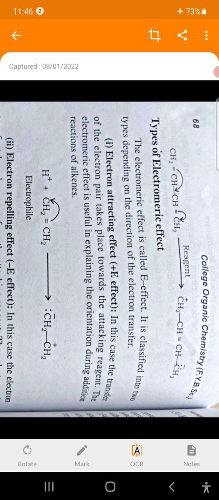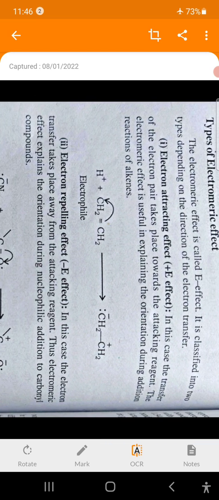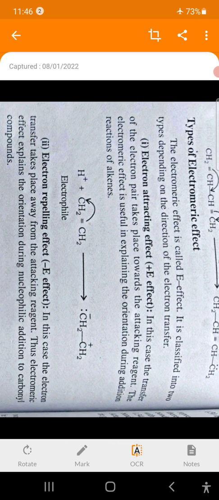Then this effect, again like the inductive effect, is also classified into two types, that is the plus E effect and the minus E effect. Plus E effect, E means electromeric effect, therefore capital E is used. The plus E effect means electron attracting effect.